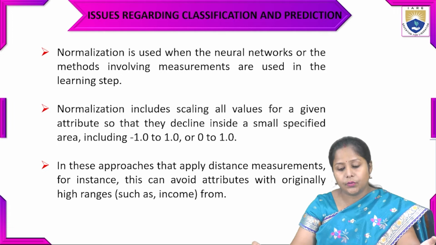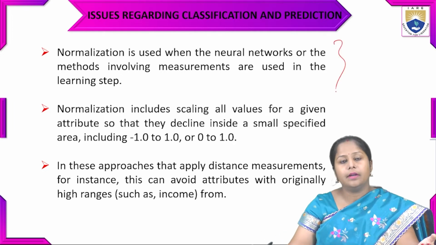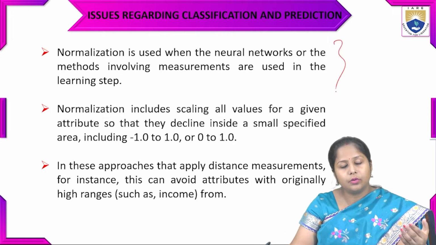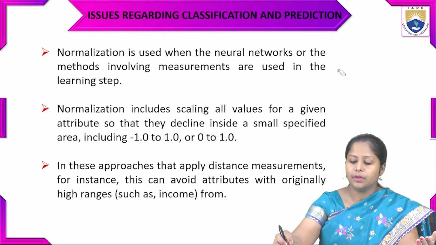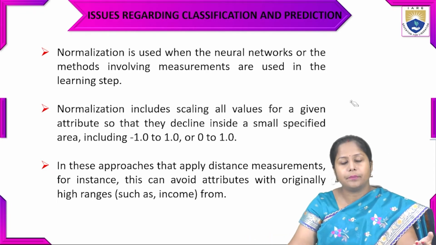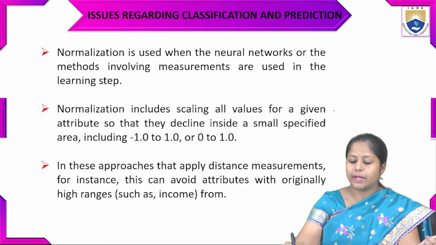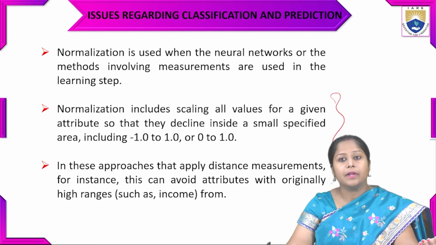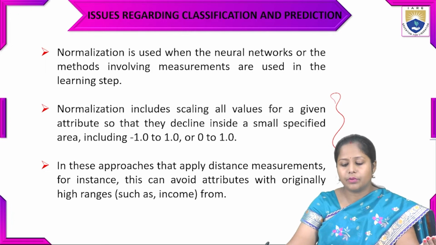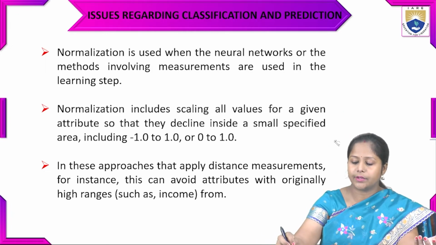Normalization is basically used with neural networks, or methods that involve measurements used in the learning step. Normalization includes the scaling of all values for a given attribute, so that